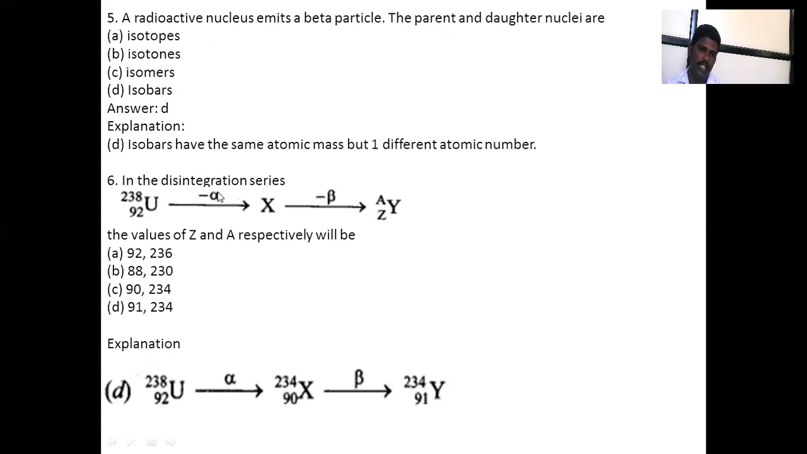Next one is the disintegration series. That is 92U238. With the emission of an alpha particle, that is 90 into 234. And next, with a minus beta particle, what is the Z and A value? First the alpha particle emission has happened, so after alpha, 90 234 will come. Then beta particle emission has happened. After the beta particle is removed, the atomic number will decrease by one and the atomic mass number remains the same, that is 91 234. So option D will be correct.